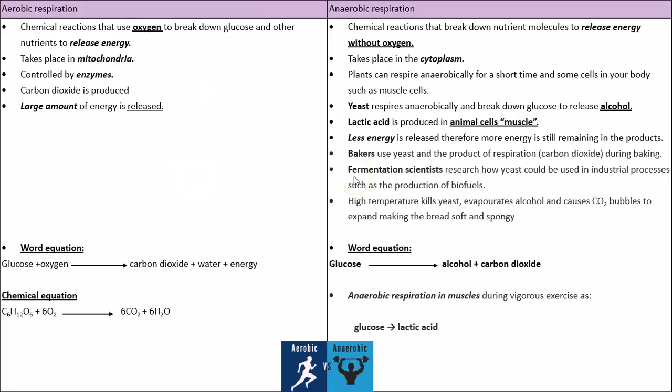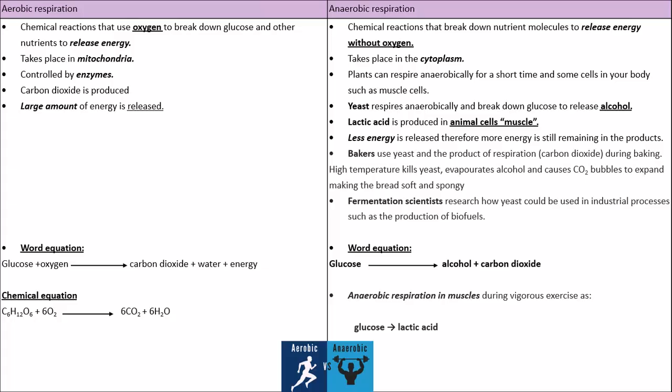Okay, what are the uses of anaerobic respiration in our life? Sometimes our muscles use it to enhance the production of energy and to have more and more energy beside our normal aerobic respiration. Bakers use it. Why? In order to make the baking rise. So they use yeast to make the baking rise.